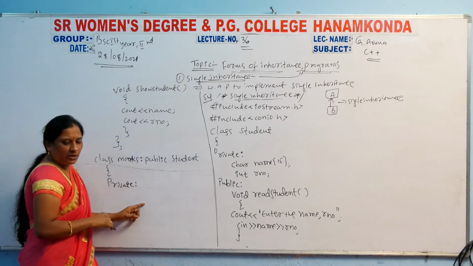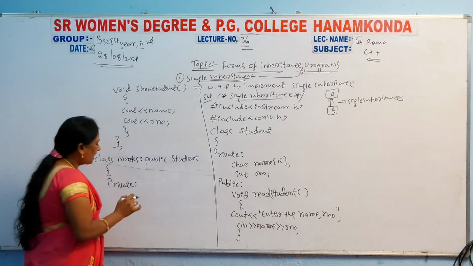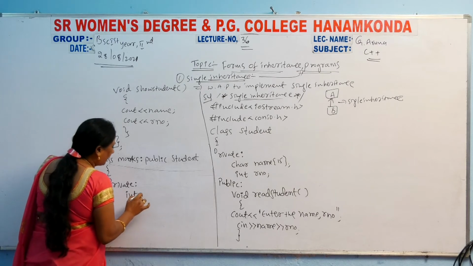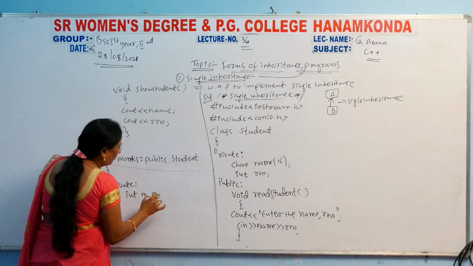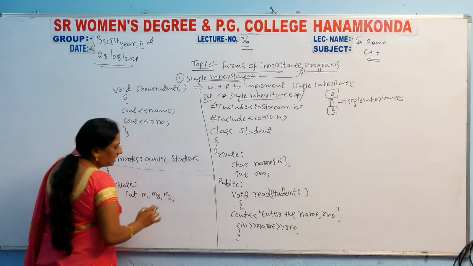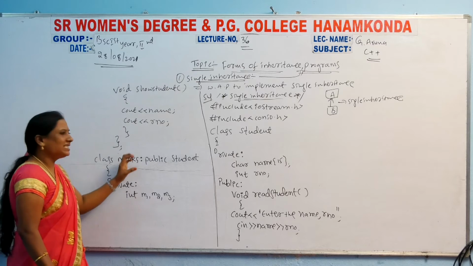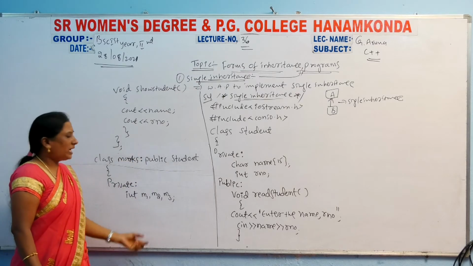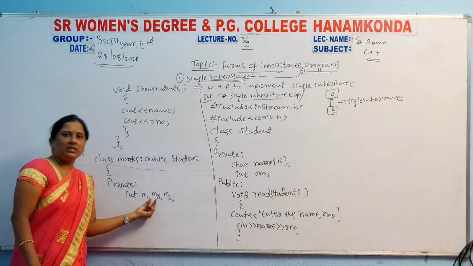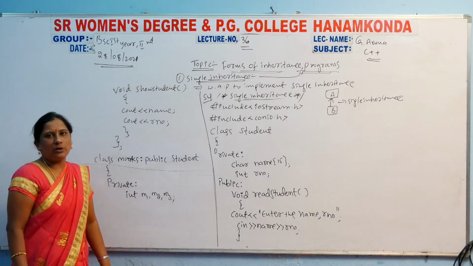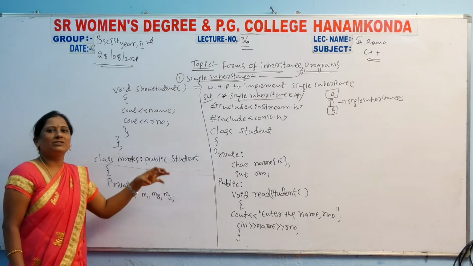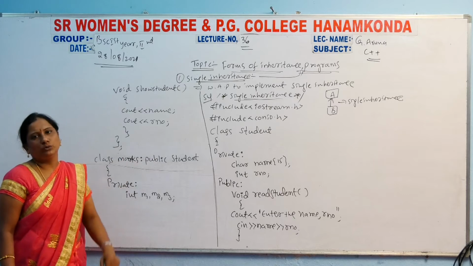Then take int m1, m2, m3. Three subject marks you have to read here, because this class is the marks class. Otherwise you can use subject 1, subject 2, subject 3 also.